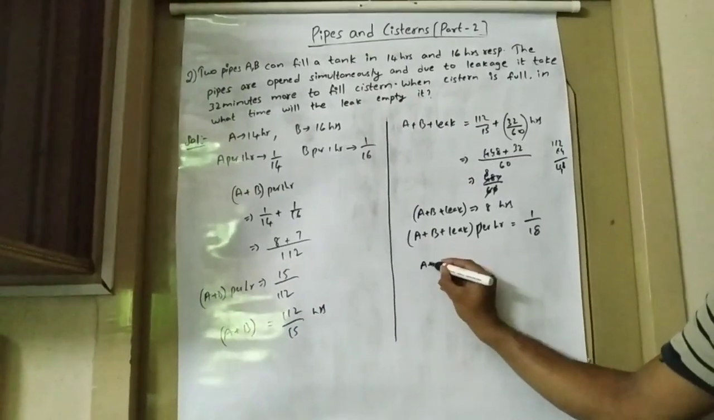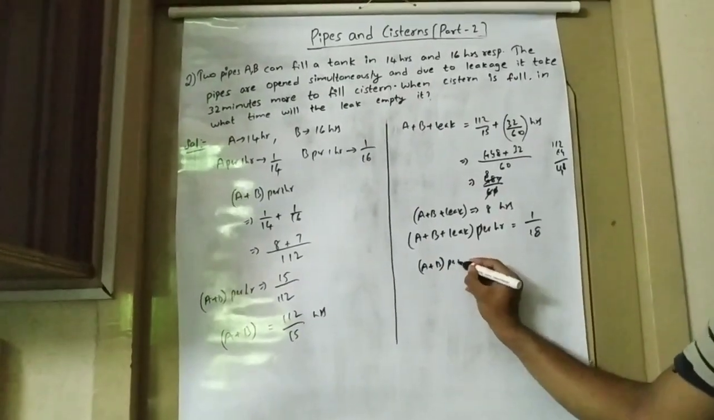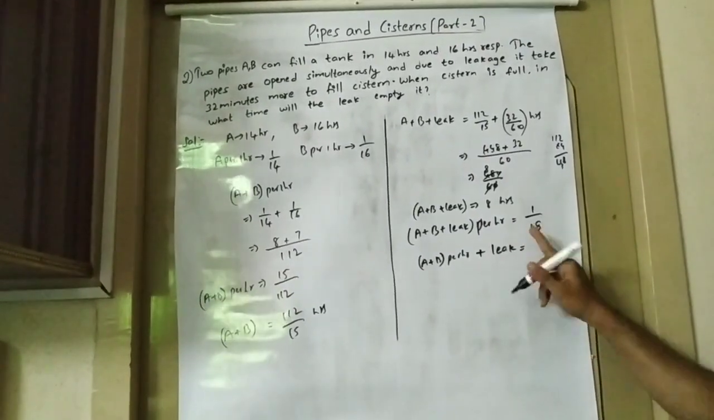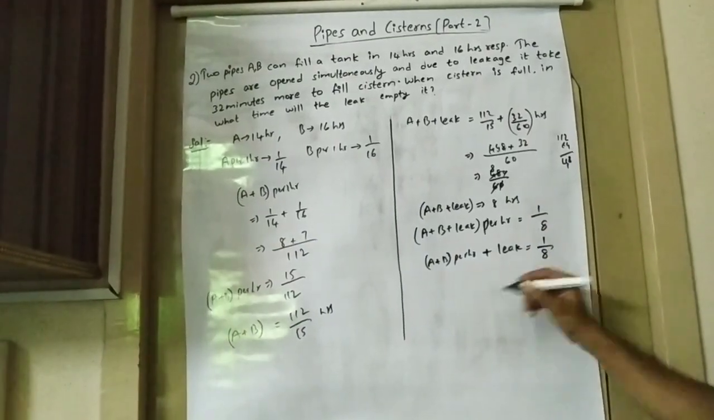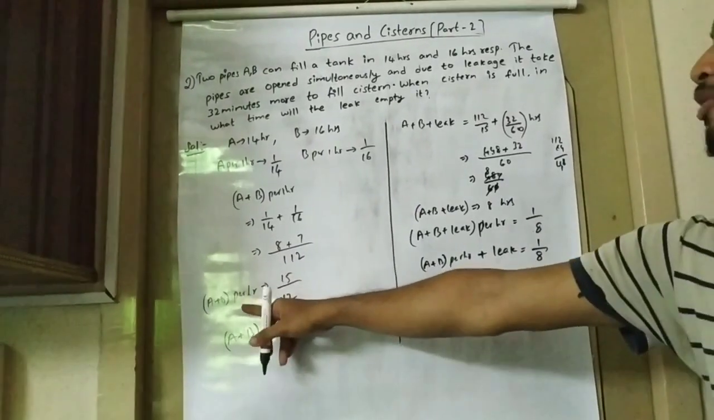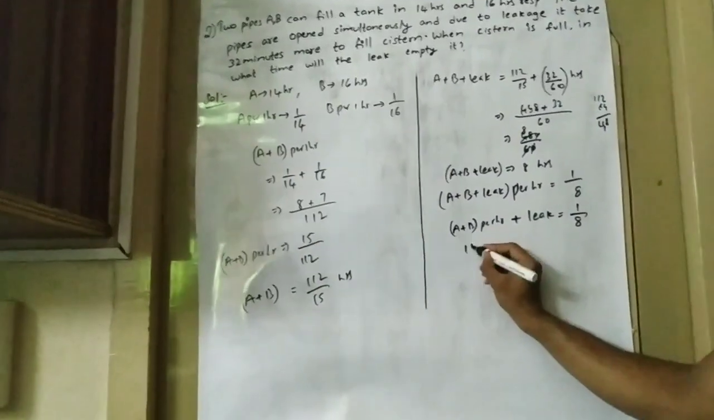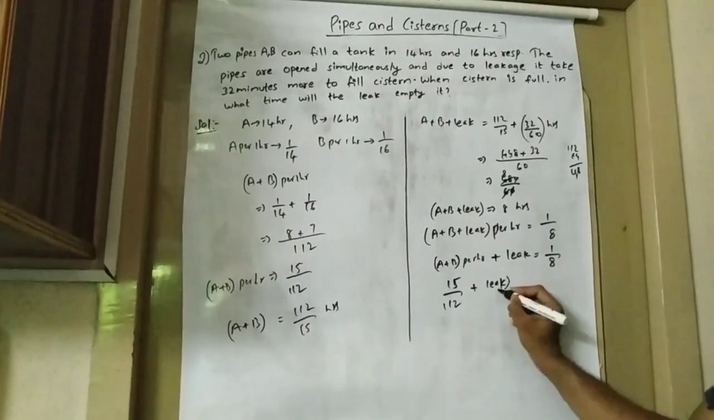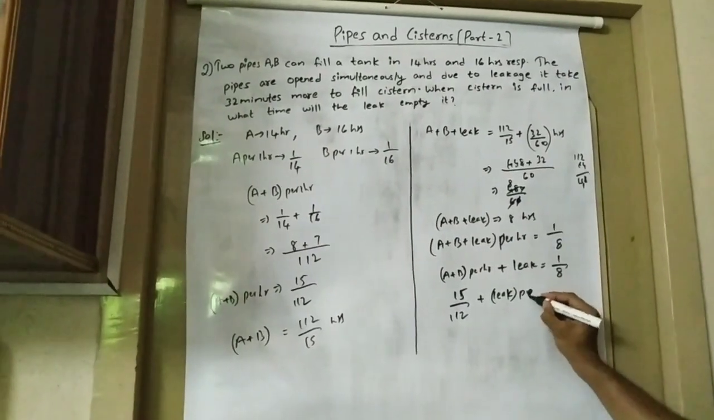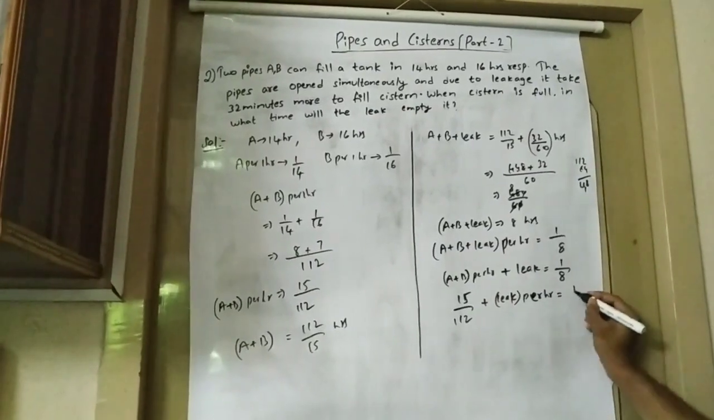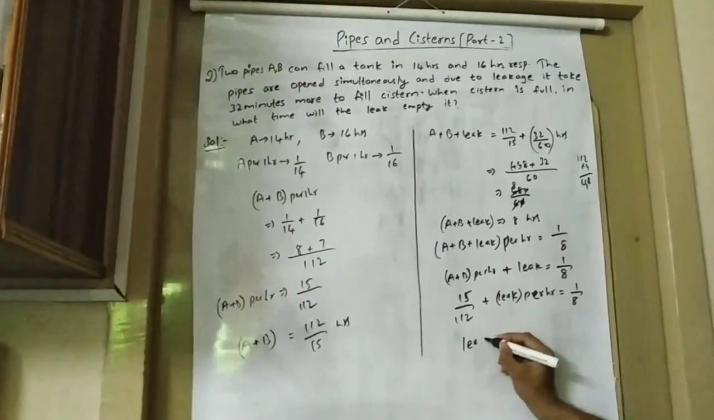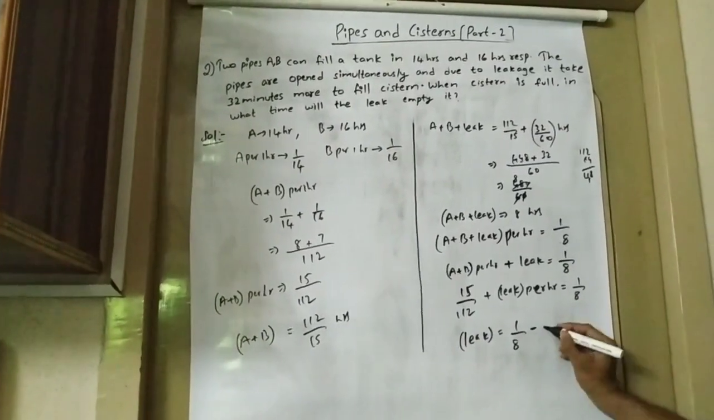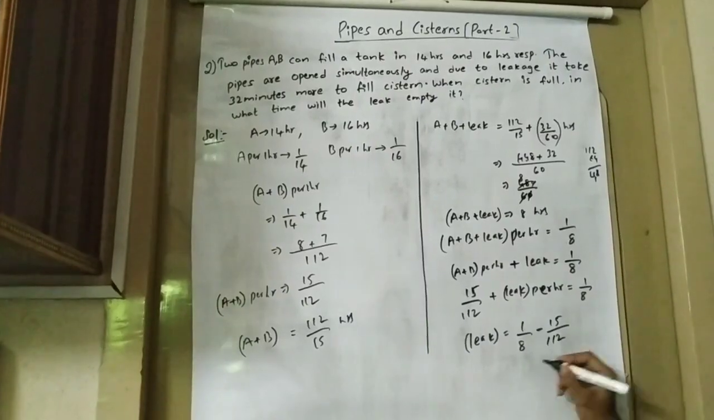So A plus B per hour plus leak is equal to 1 by 8. From this, A plus B work done per hour is 15 by 112. That is 15 by 112 plus leak work per hour is equal to 1 by 8. So leak is equal to 1 by 8 minus 15 by 112.